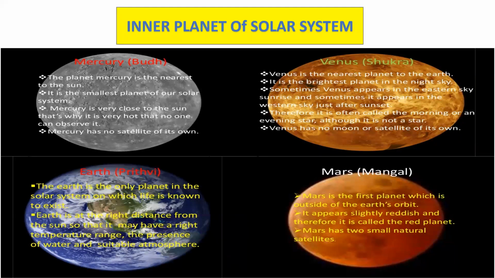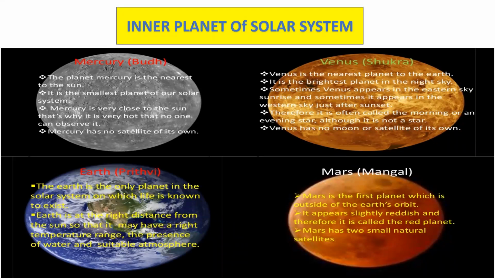Sometimes Venus appears in the eastern sky at sunrise, and sometimes in the western sky just after sunset. So it is often called a morning or an evening star, although it is not a star. The planet Venus also shows phases like the moon. Venus has no moon or satellite of its own.